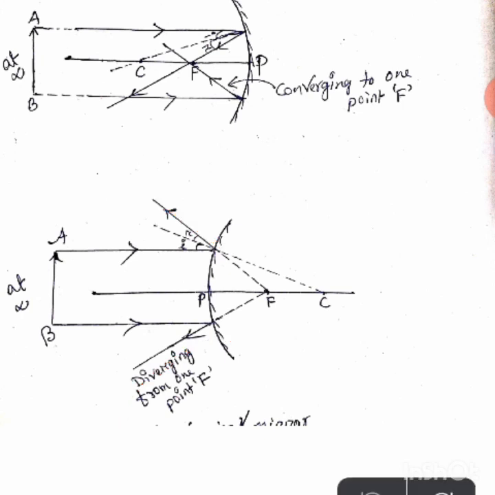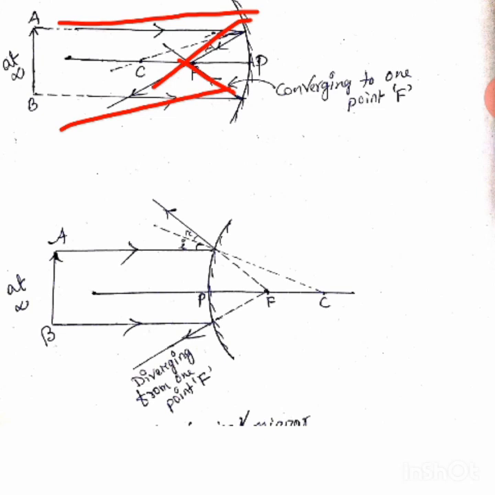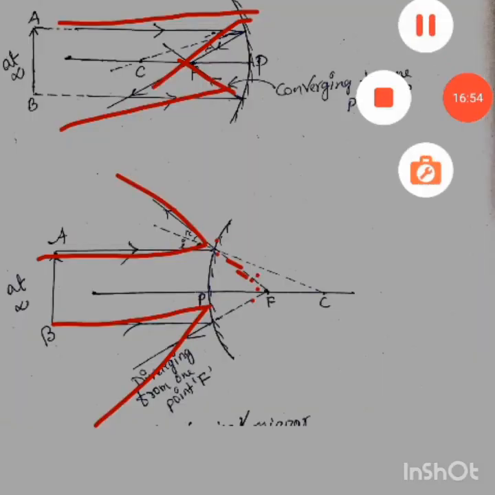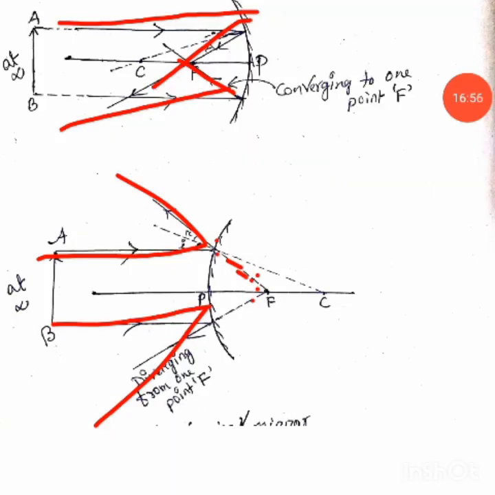We have to define it like this. See, after reflection, what happened? The rays coming parallel to the principal axis, after reflection, converge or appear to diverge. Actually, it is not coming from F, that's why we have to say appears to diverge. This appears to diverge from the point F. Clear? Understood? Okay.